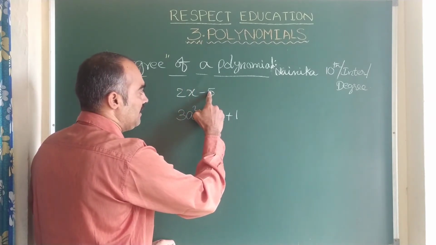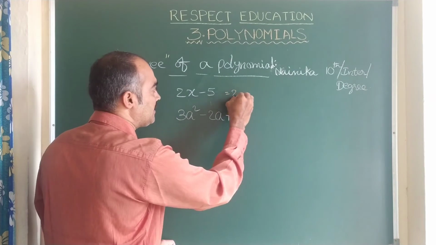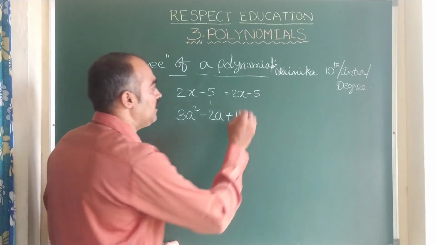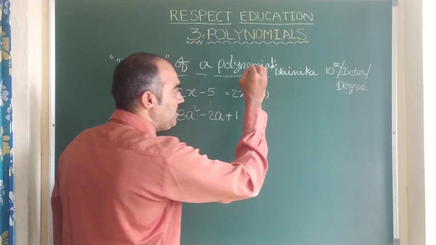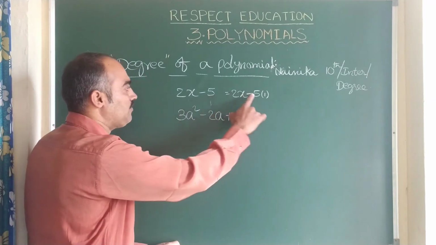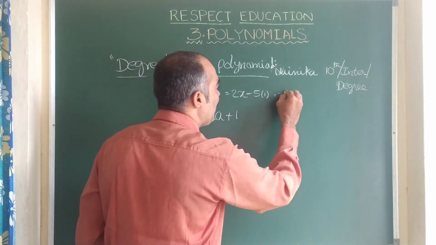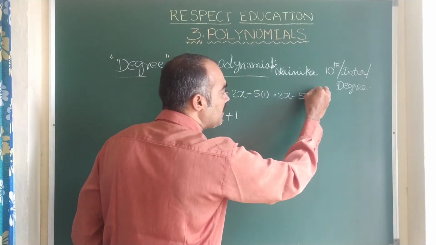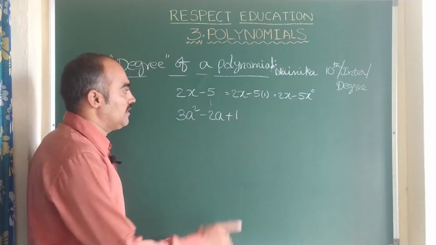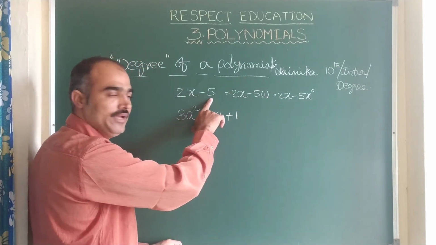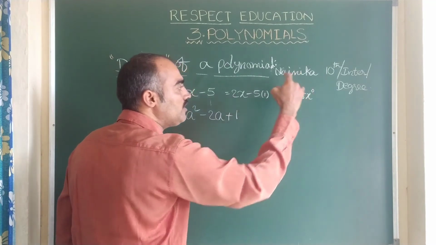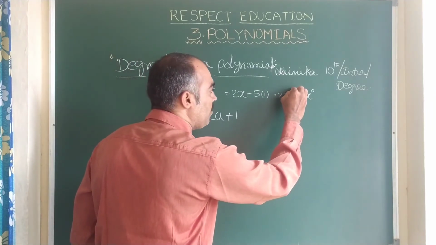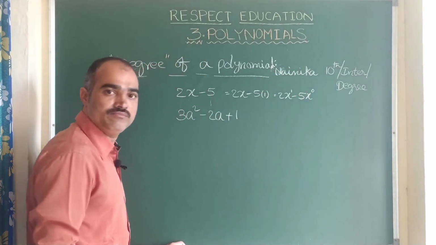Here 5 is there, x is not there, but you understand, children, there is an x beside 5 that is invisible. To make it visible, we can write 5 as 5 into 1. Do you agree? And 1 can be written as anything power 0. I am taking x power 0. So 2x minus 5 means 2x minus 5 into x power 0. More clearly, we can say it as 2 into x power 1 minus 5 into x power 0.